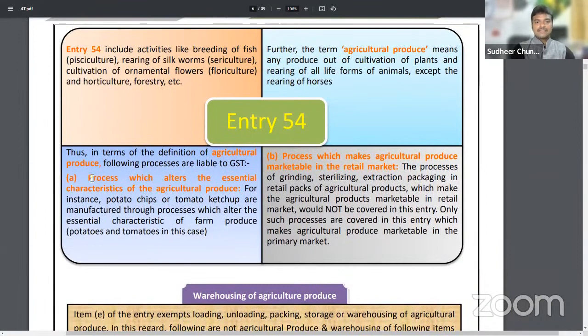Sir, here we have to provide services to farmers, but it should not alter the essential character. Sir, if we provide services to manufacture potato chips or tomato ketchup, is it agricultural produce? No. Here the essential character is going to get changed. When the essential character changes, sir, then it will be liable to GST.